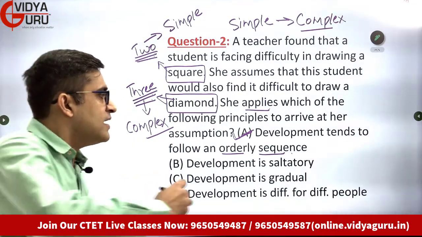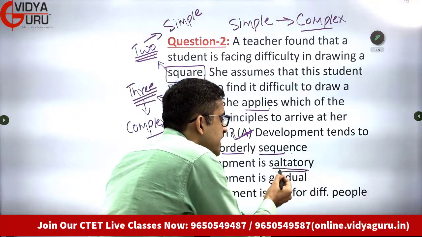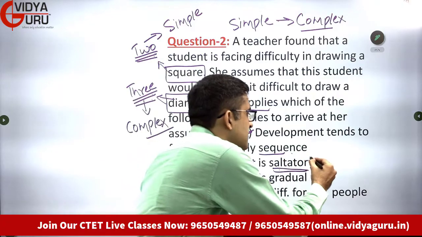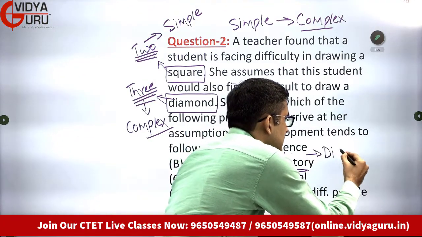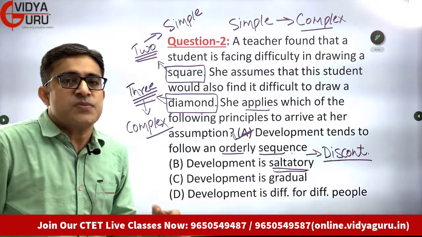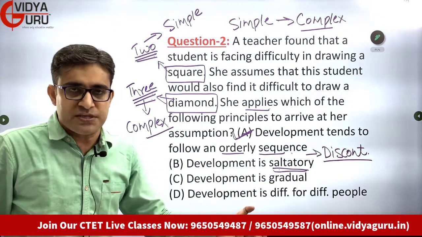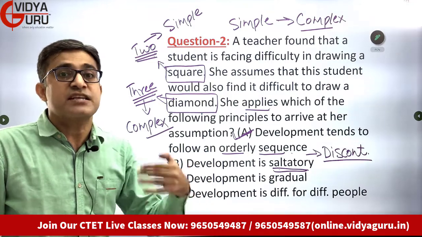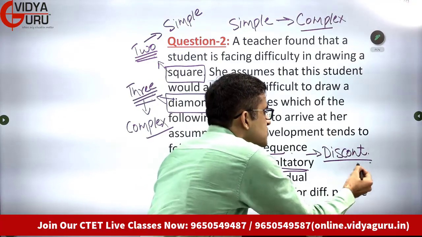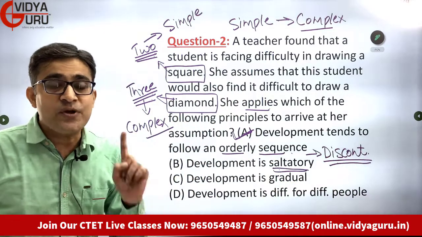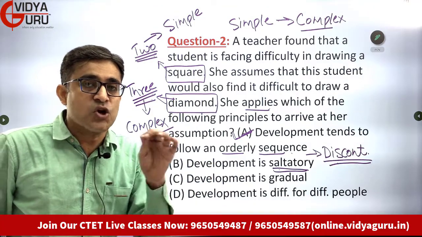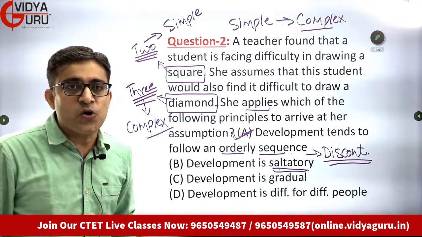But before we move on, there is an interesting word, saltatory. Some students would not know the meaning. Saltatory means something which is discontinuous, something which moves in leaps and bounds, takes jumps. But we know the principle of development is that it is a continuous process, the principle of continuity.